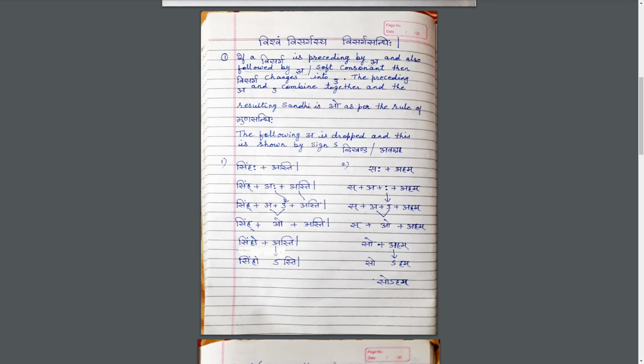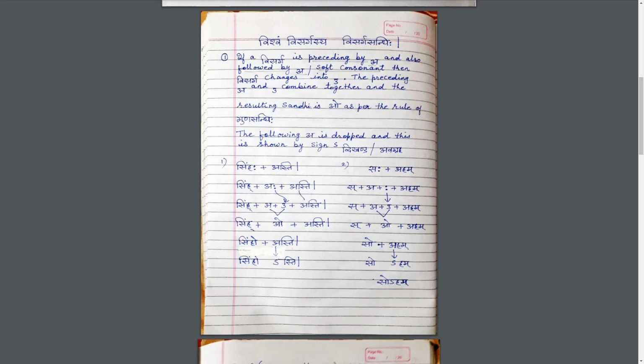Now this A plus U will be O according to the rule of Sandhi. According to Guna Sandhi, this will become O. Now Sa Halanta plus O will be So. Then Aham will be the second word.